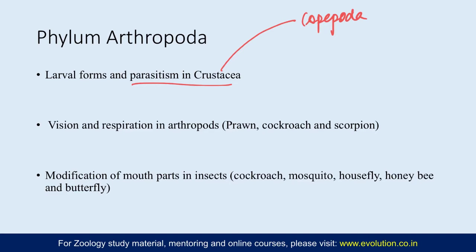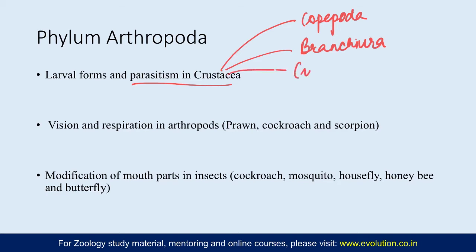And the second one is parasitism in Branchiura, and specifically here Argulus, the fish louse, is very important. So the diagrams also then will be important. The structural modifications in appendages which help them become a better parasite, you should focus on.